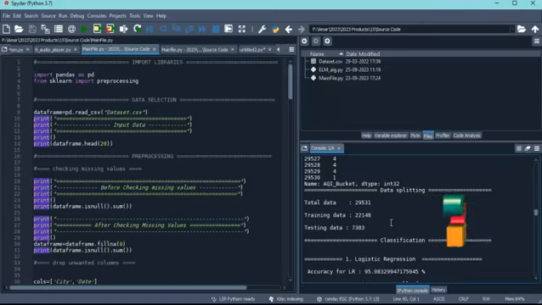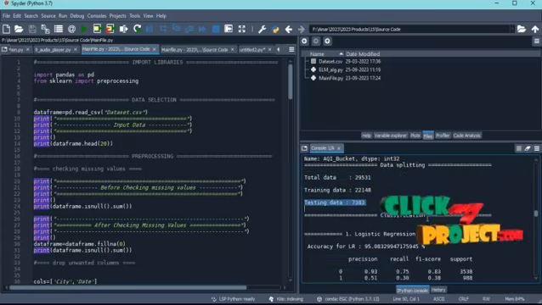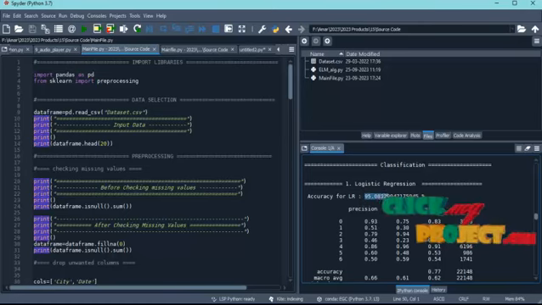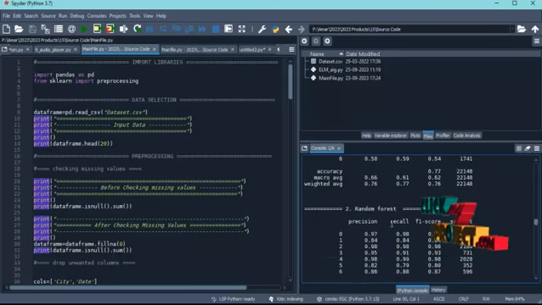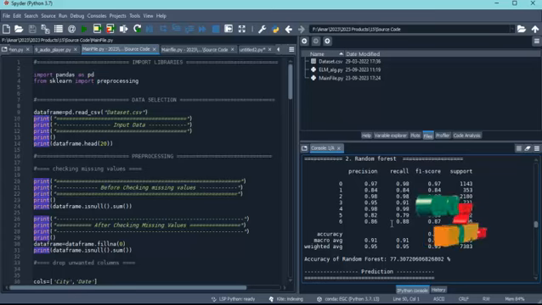After doing this, we have to split the data into test and train categories. Overall data is around this. The training data is this, then the testing data is this. After this, we do the classification by means of logistic regression. After doing the logistic regression, the accuracy of the logistic regression is shown here as 95.08%. Then the random forest classification is applied here. The accuracy of the random forest is displayed here as around 77.3%.